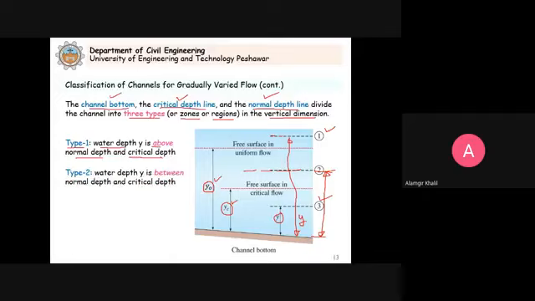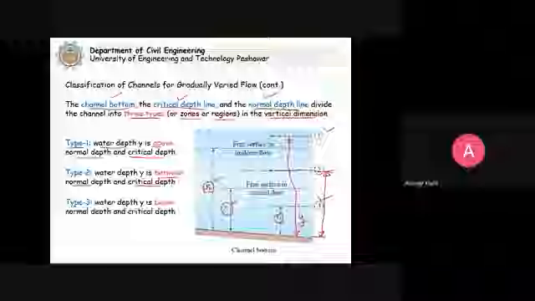If the depth is between the two, the normal depth and the critical depth, we will say it is type 2 flow. Now we are not saying which one above, which one below. We are just saying above the two, between the two, and below the two. So that will be type 3.